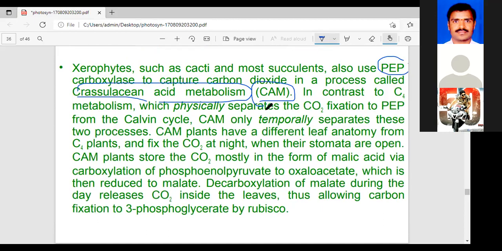Here, compared to C4, where the fixation of CO2 is physically separate. In this PEP from the Calvin cycle, how does it come about? As you know, girls, you have already studied the Calvin cycle. In this PEP from the Calvin cycle, CAM only temporarily separates these two processes. Very important: CAM only temporarily separates these two processes.